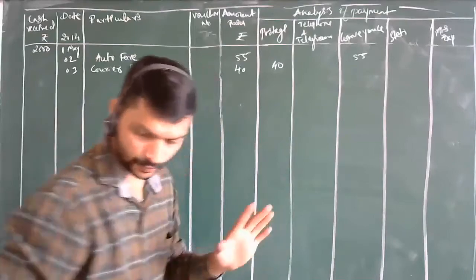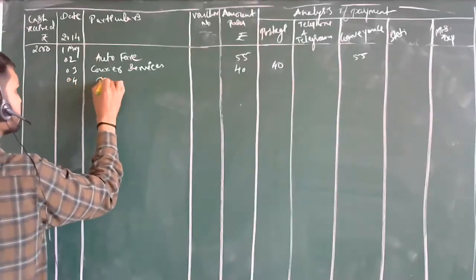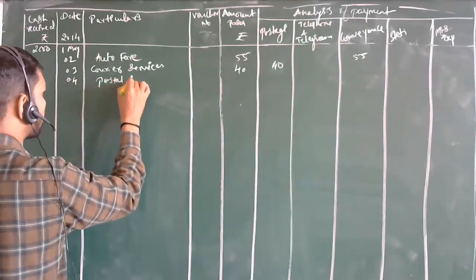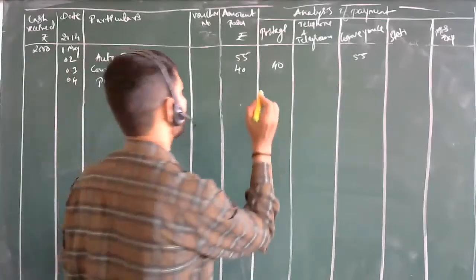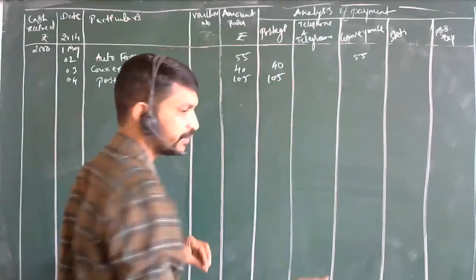Yes, 40. Next, what is it? Postal stamps, on 4th. Under which will it come? Postage only, right? 105. Even others can answer me.